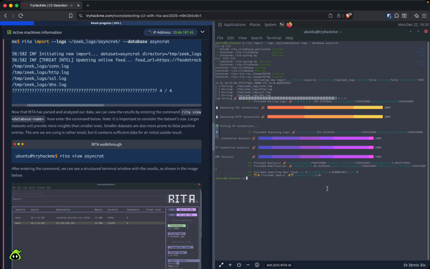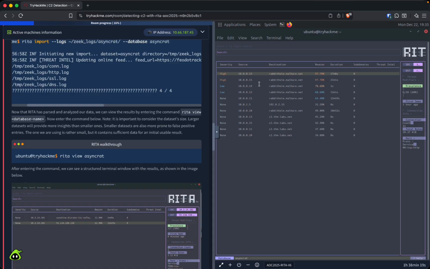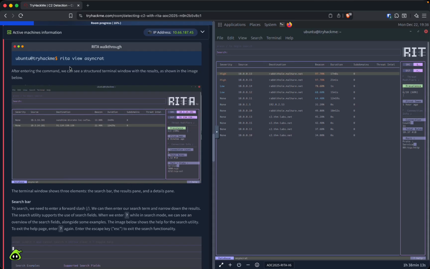Okay, so now we can do Rita view. And now we can see a little bit more data here. After entering a command, we can see a structured terminal window with the results, shown as in the image below. So we can now see that same screen. We can see rabbithole.malware.net. We can see a C2.